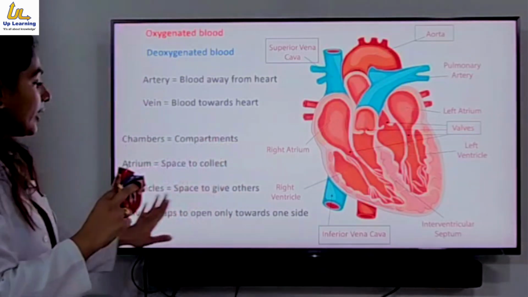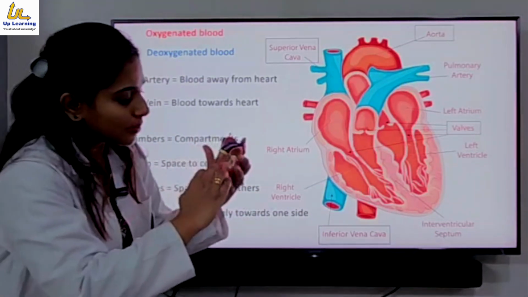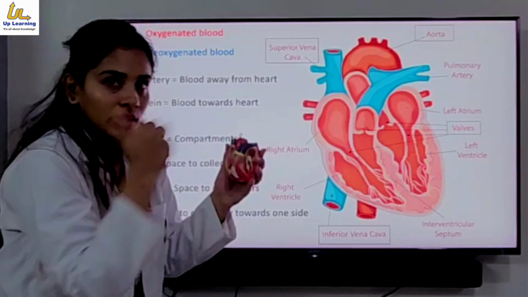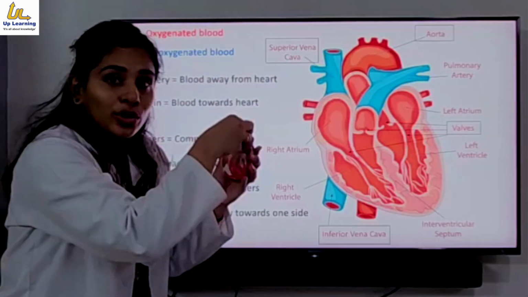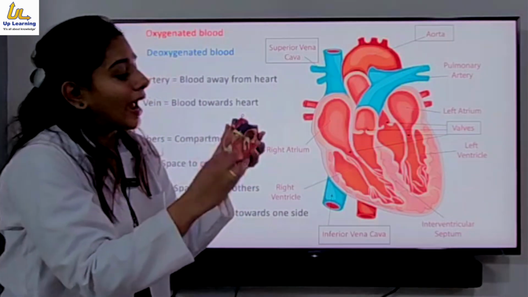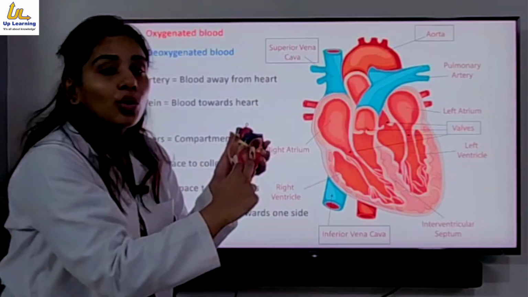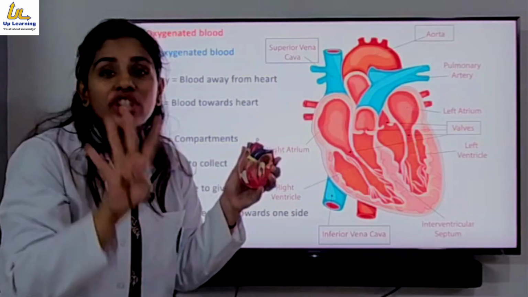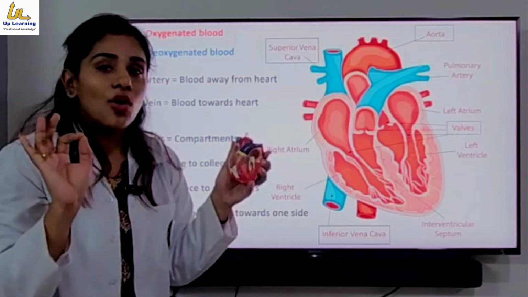Okay. Now ventricles means a space to give out. That means from ventricles the blood will pass away from the heart. Is this clear? The blood is going to collect towards the heart inside the atria and leave away from the heart through ventricles. And this 1, 2, 3, 4 are 4 chambers or 4 compartments of the heart.